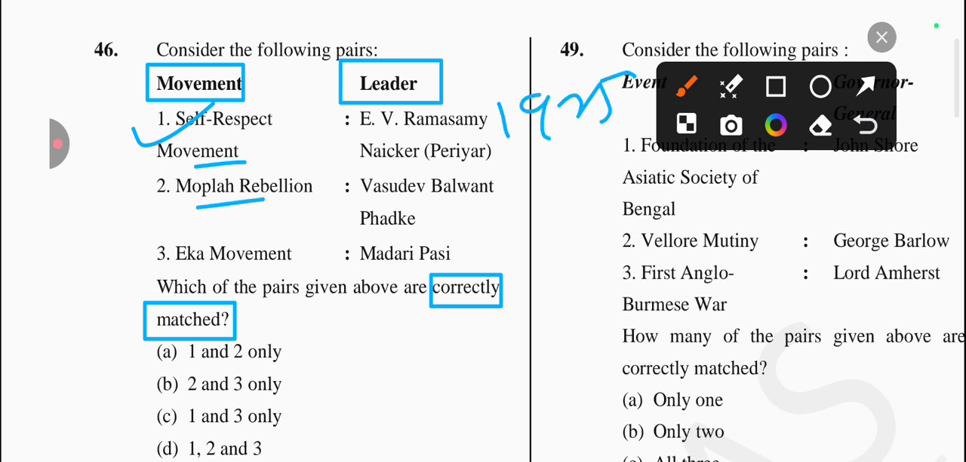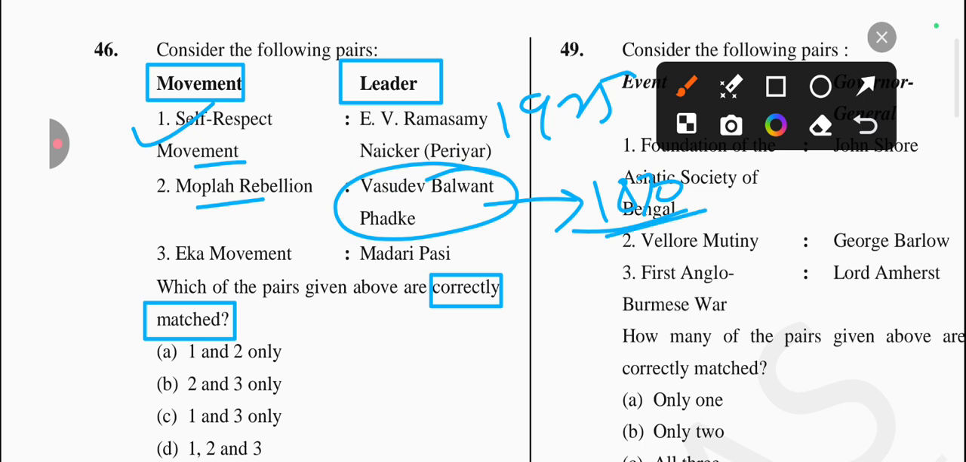Another one is Mopla rebellion related to Vasudev Balwant Phadke. No, it's not related to this one. If you're talking about Vasudev Balwant Phadke, he fought against the British rule in Maharashtra in 1870. Okay. And if we're talking about the Mopla rebellion, it was in 1921 to 22 in the Malabar region of Kerala by Muslim leaders like V.K. Haji and Ali Musliar. Okay, so this statement is incorrect.